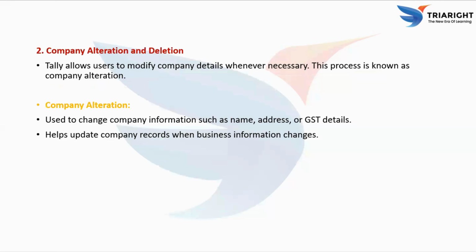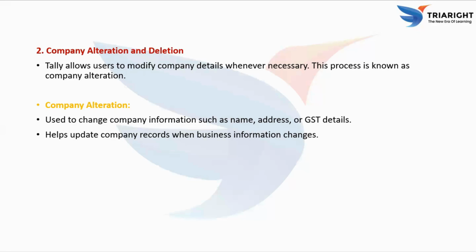Now let us understand company alteration. Company alteration means modifying or updating the details of an existing company in Tally. Sometimes business information changes. For example, the company may shift to a new address, change its name, or update GST details. Instead of creating a new company, we simply use the alteration option so we can edit the existing details. This helps keep records accurate and up to date without losing previous data.